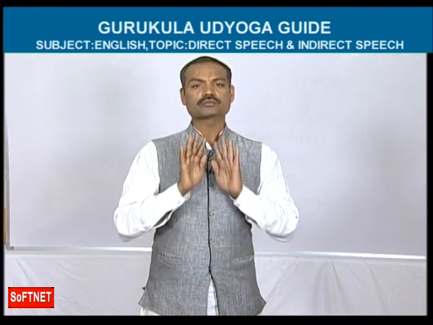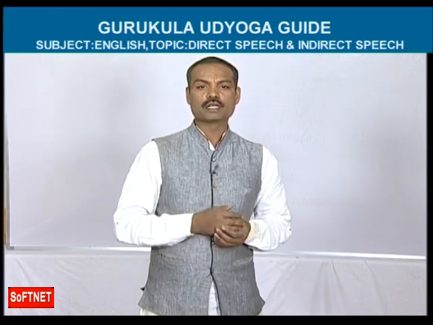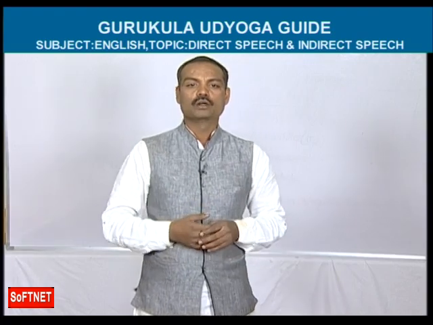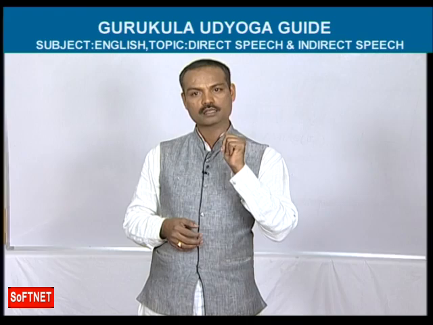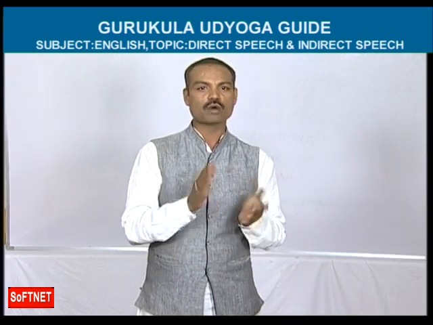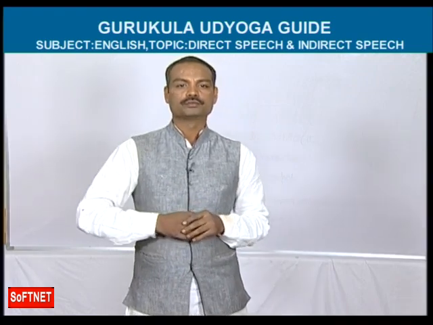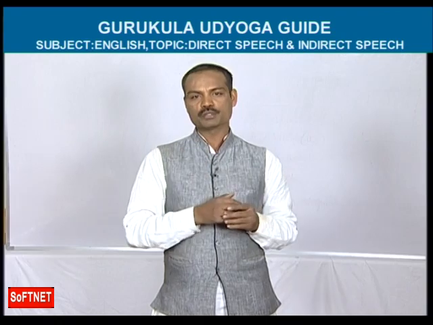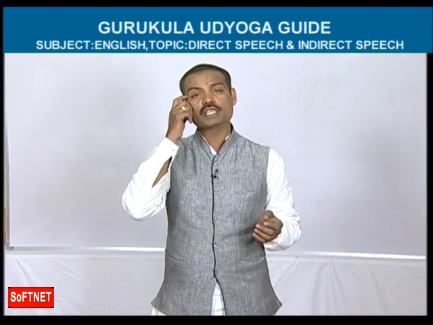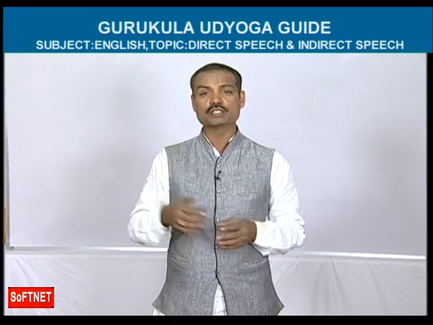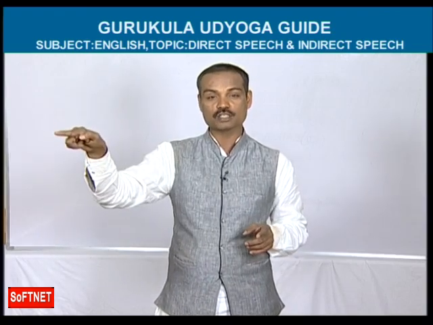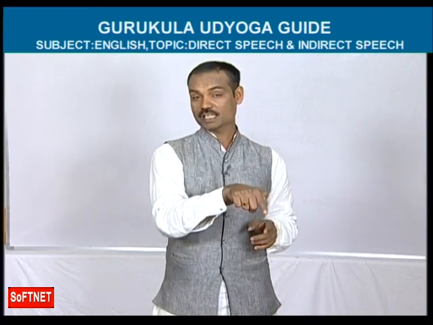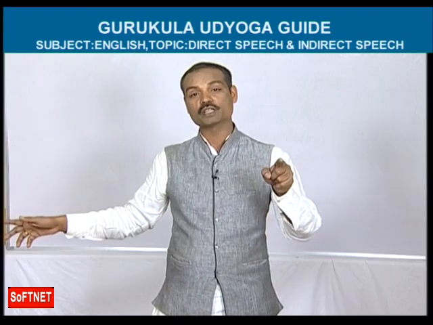Next tense name is past continuous tense. In the examination, sometimes they will give you examples from past continuous tense also. How can you find out a sentence from past continuous? In past continuous, there are two helping verbs, they are was and were. So was, were plus the ing form should be there in past continuous. Let us see one example. If they give direct speech from past continuous, that should be changed into past perfect continuous tense. If they give present continuous, that should be changed into past continuous.